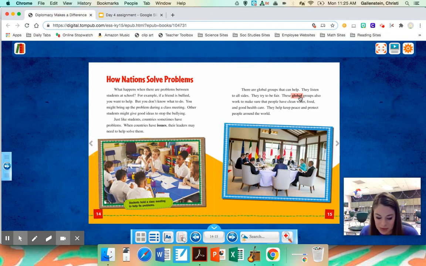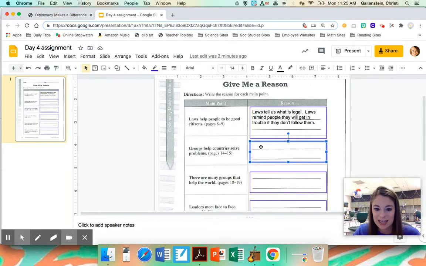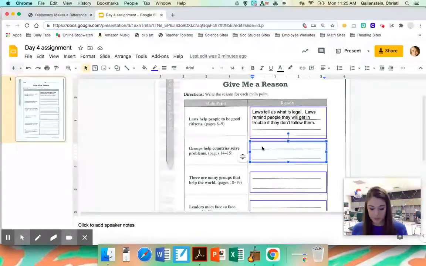So let's find some reasons about why groups or how groups help countries to solve problems. What do they do that helps people solve problems? Well, they listen to all sides and they try to be fair. So those are some ways that the global groups can help people solve problems. So when you're ready, we'll click this other tab and we'll type our reasons in the assignment.